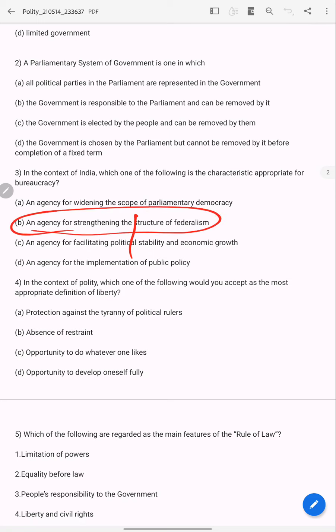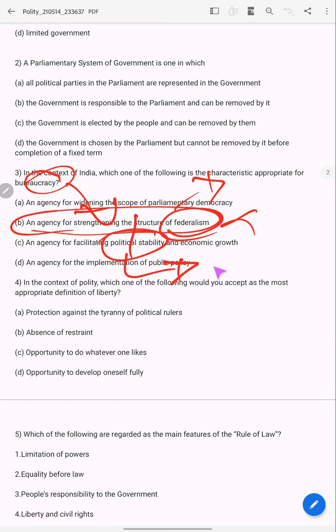Actually, this is contrary to the bureaucracy. It actually weakens federalism; it doesn't strengthen it. So this is wrong. If you want clear reasoning, political stability is based on the vote of confidence.